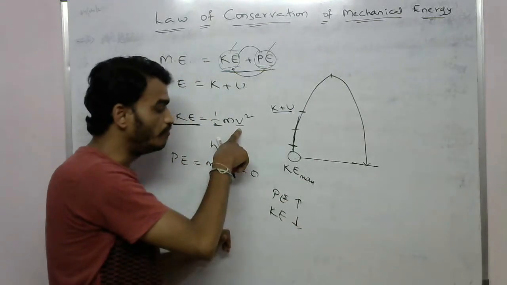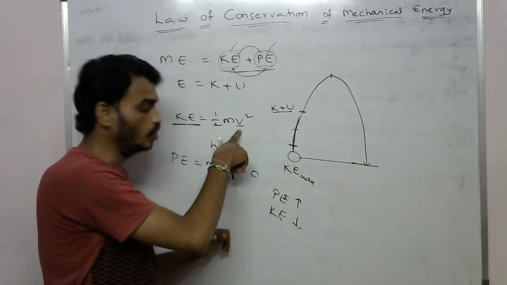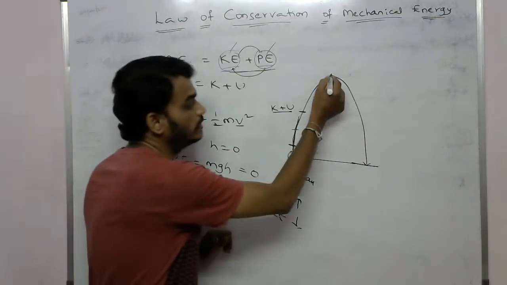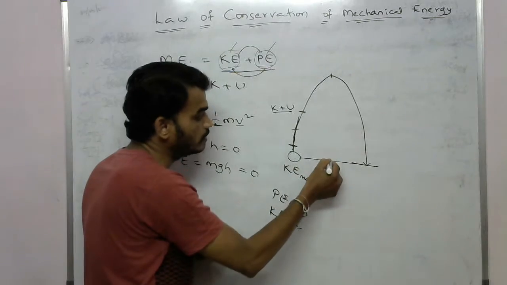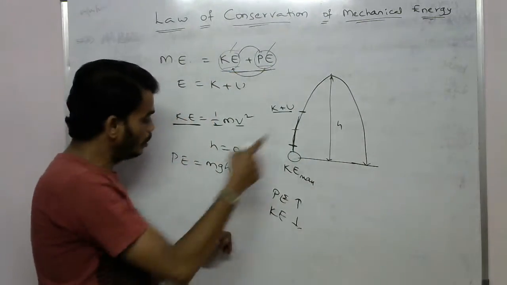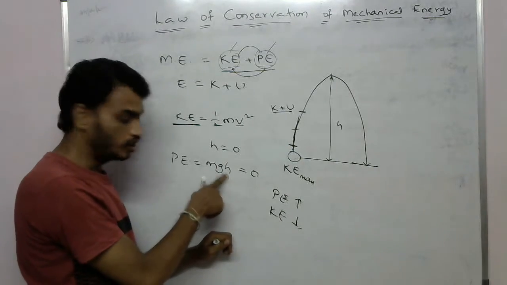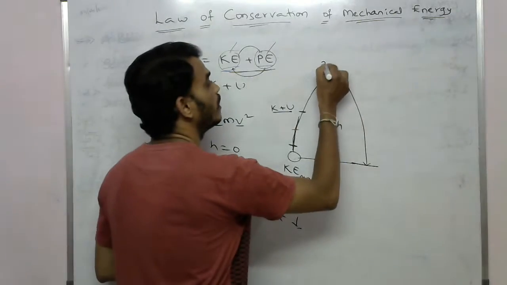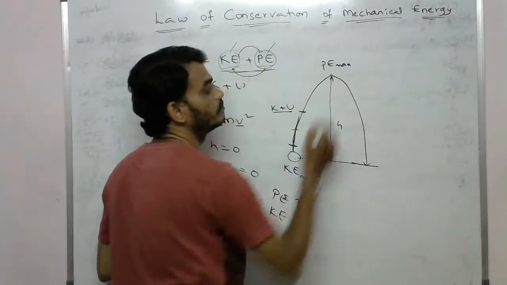When the velocity becomes zero, the kinetic energy becomes zero. At this point, the object has the maximum height from the ground, so the potential energy has some value. This potential energy is the maximum.